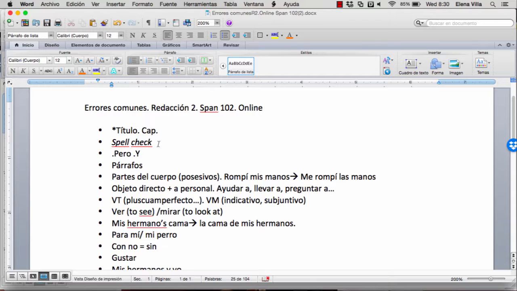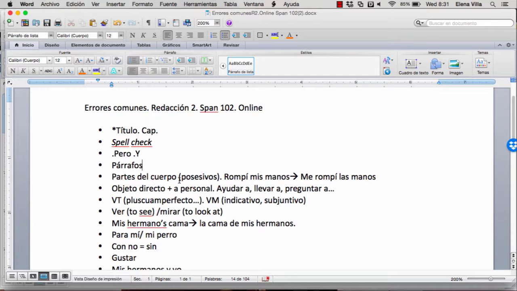Second thing, please put your keyboard in Spanish, and you're free to use the spell check. Do not use translators or friends' help, but you can use a spell check. Sentences cannot start with pero and y. These are connectors between two sentences, so if you start a sentence with them, it makes no sense. Please write in paragraphs, organize your information.